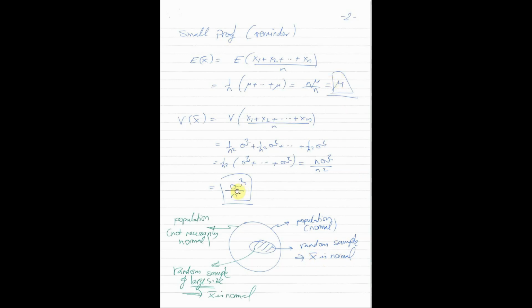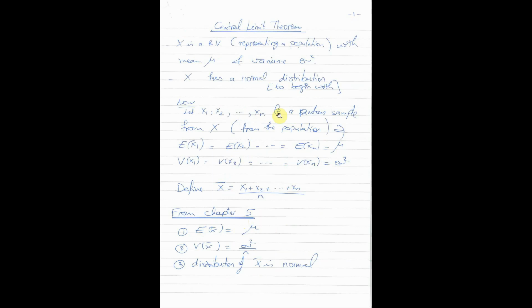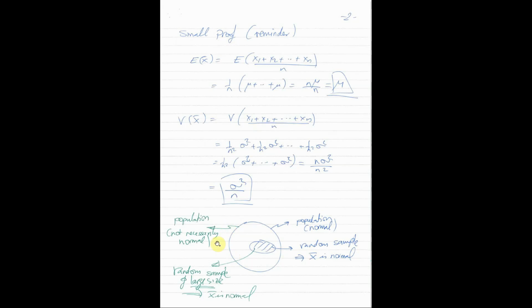Now, what is the central limit theorem then? This is what will come in the next slide. Imagine that the population now is not normal anymore. So here, this assumption that x or our population has a normal distribution is not valid anymore. So this population has a distribution which is not normal, or even its distribution is not known. So we have a population of random values. Its distribution is not known, so it might not be normal. What can we say here? How can we extend what we have done for the normal distribution?